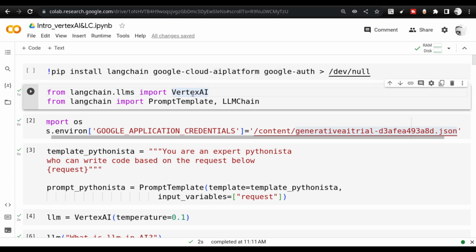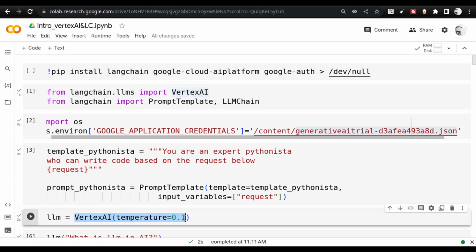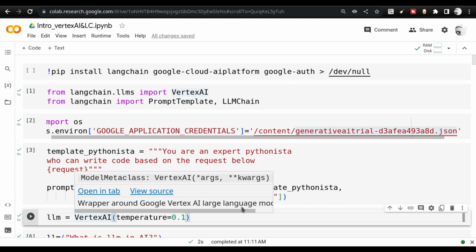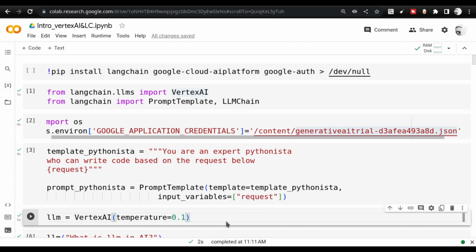This is not given from Google. This is Langchain's Vertex AI class primitive. From this class primitive, we are going to create the class instance, and that class instance is what is going to connect with Google, the Vertex AI service. So this is the overall idea that I want you guys to take home.